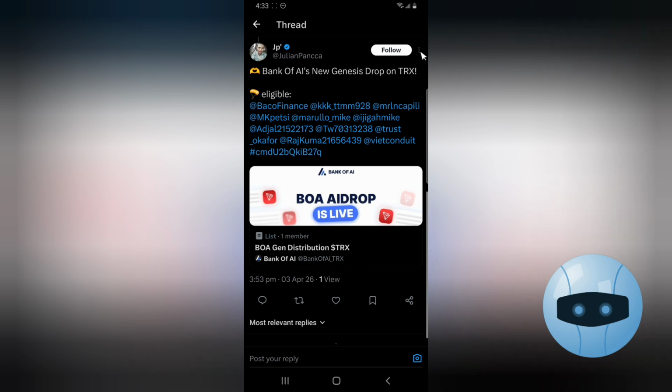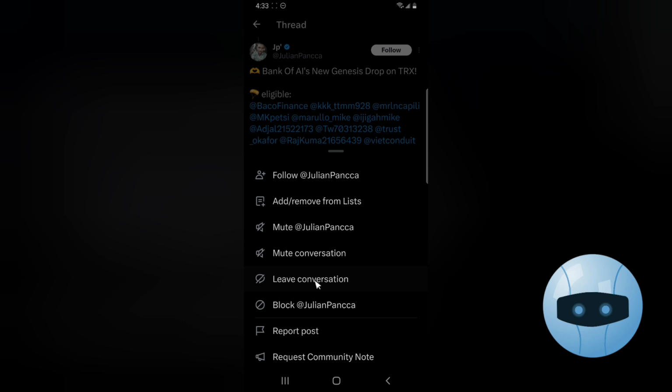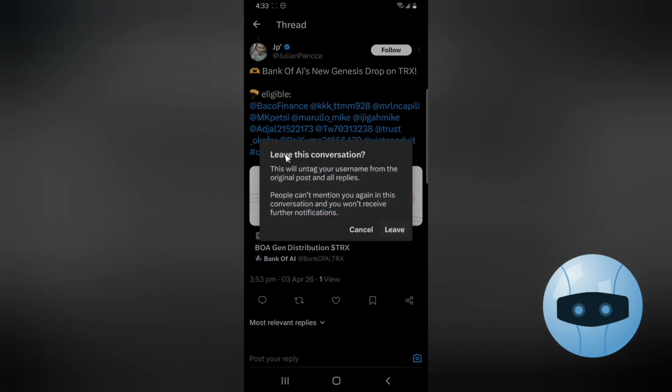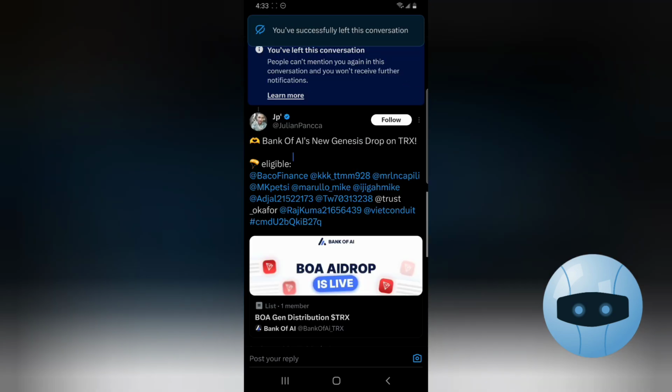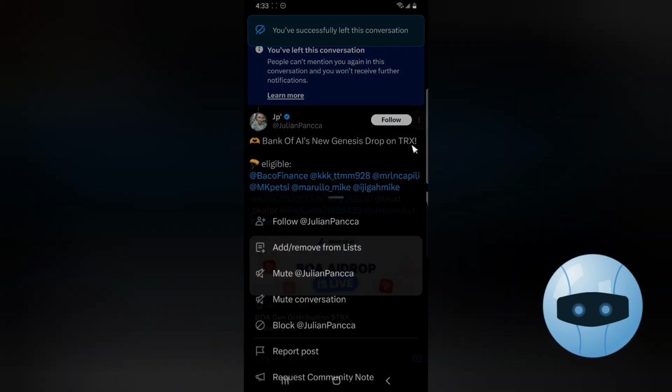So all I need to do is to click on the three-dotted icon, and then I'm going to click on leave conversation. You notice it says this conversation, and so on. Just click on leave.